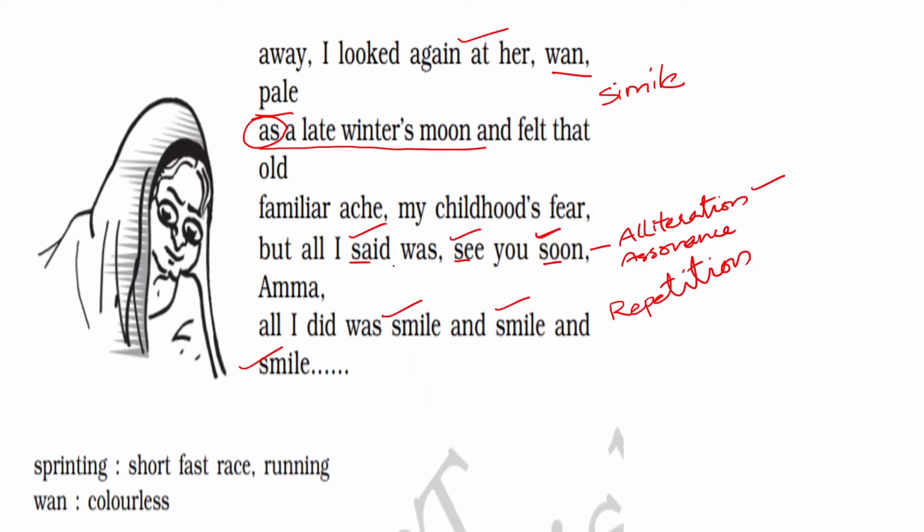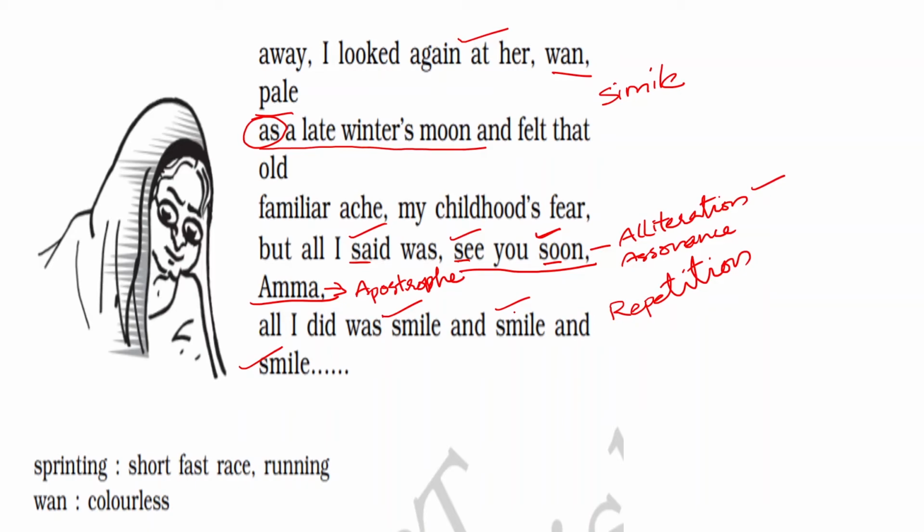Now come to another line. See you soon, Amma. What is the poetic device used here? Here, the poetic device of apostrophe is used. What is this apostrophe? Addressing an absent audience. Here, Amma.